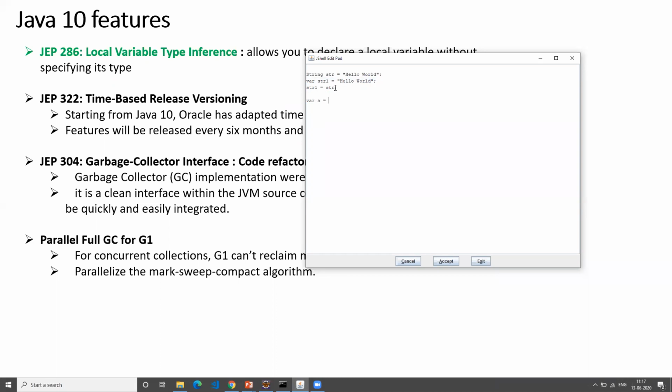Earlier in Java, before Java 10, if you want to assign something to a variable like this, and it is a very big number, what you have to do is put L. Without L, it will not work. With var, you can just declare it like this. This will work.